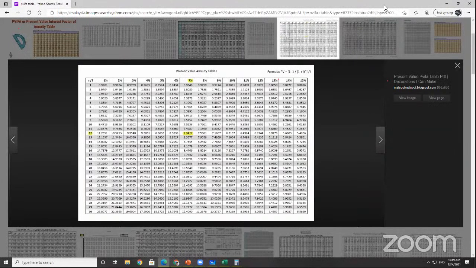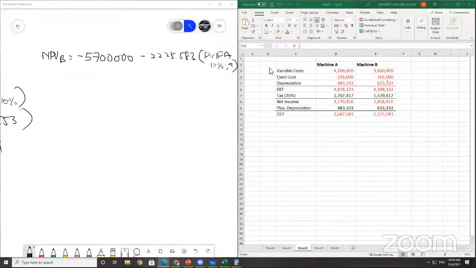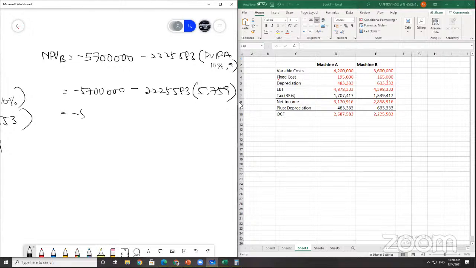So take this figure and put it in here. Correct? Yes, 5.759. So calculate again, step by step, one by one.